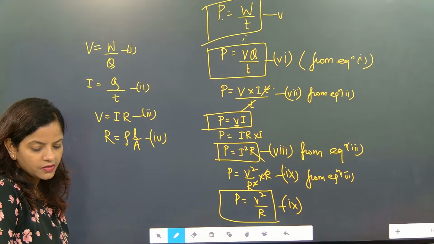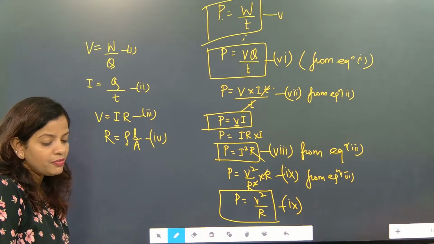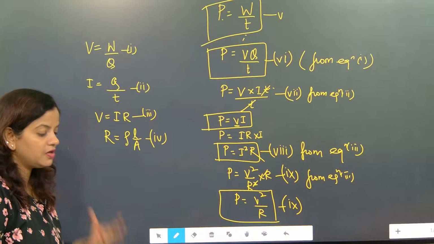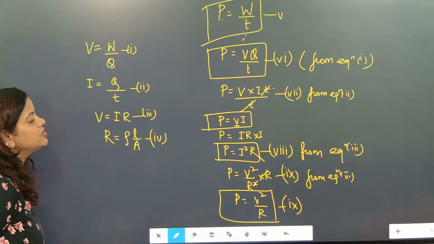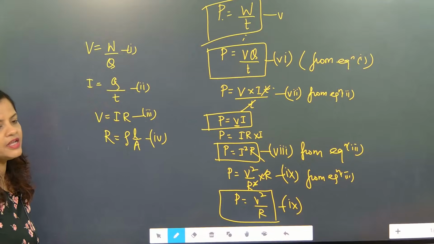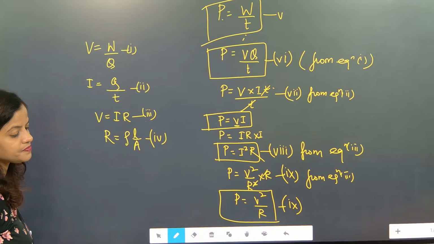Nine formulas is not all, more will be there. Heating effect of current formula is also there. We will be discussing that.